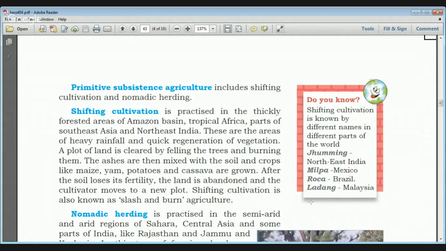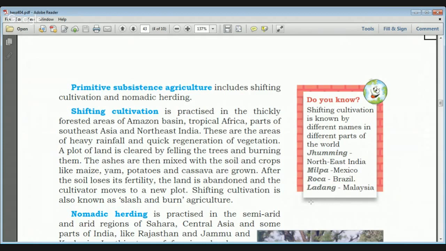Meanwhile, it keeps on moving to new places, and when it again comes to the place where earlier it cultivated, that land also gets a period of recharge, and in that time all the trees have grown back on the old area. So that is why this is known as shifting cultivation.